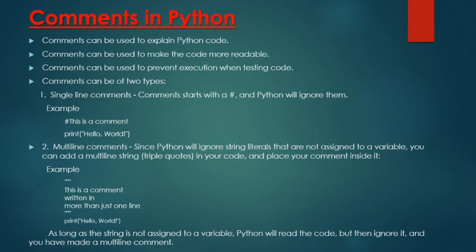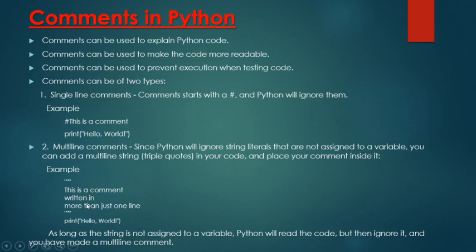A string is a value when we assign it to a variable, but here we are not assigning it to any variable, so we can use triple quotation marks as multi-line comments. You can place the code which you do not want to execute in these triple quotation marks. This is a comment written in more than one line.